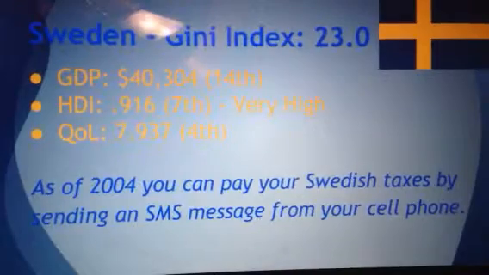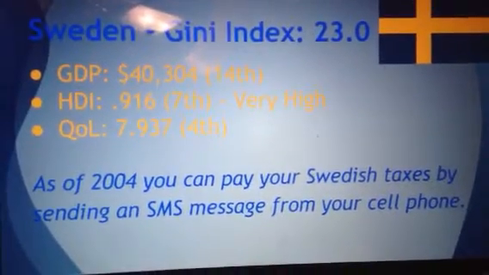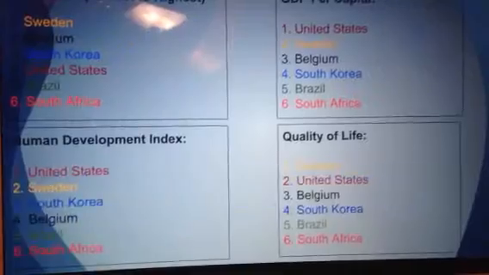As of 2004, you can pay your Swedish taxes by sending SMS messages from your cell phone.